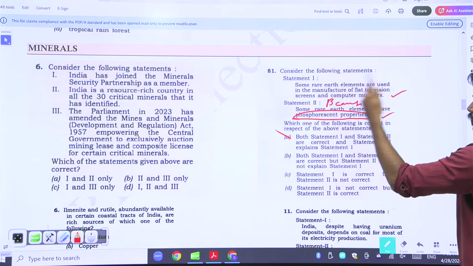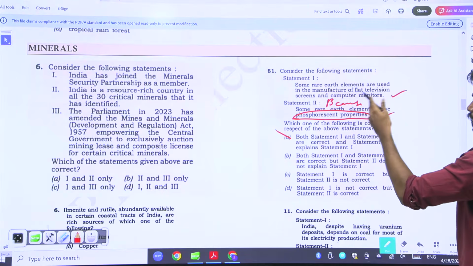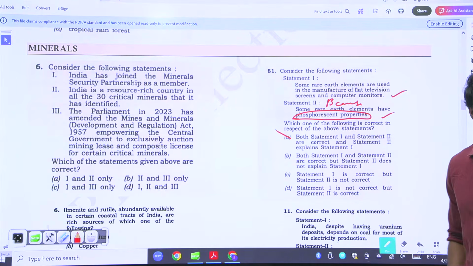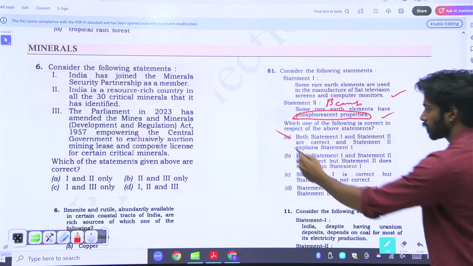Some rare earth elements are used in manufacture of flat television screens and computer monitors because some rare earth elements have phosphorescent properties. So they are explaining each other. No? So answer is A.